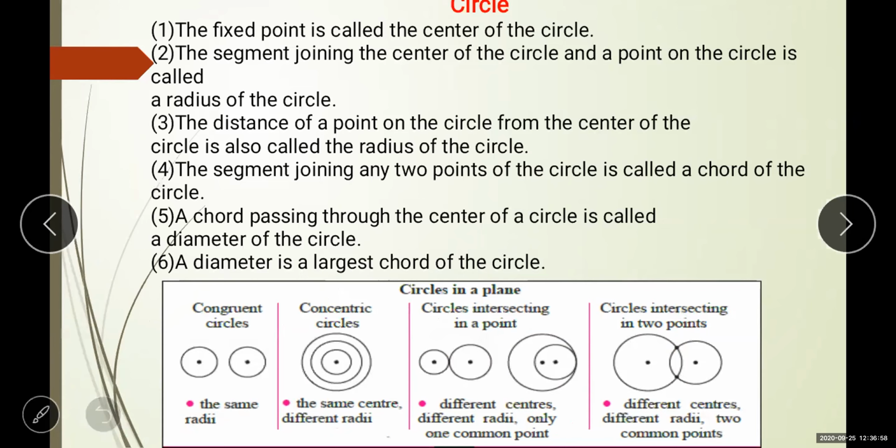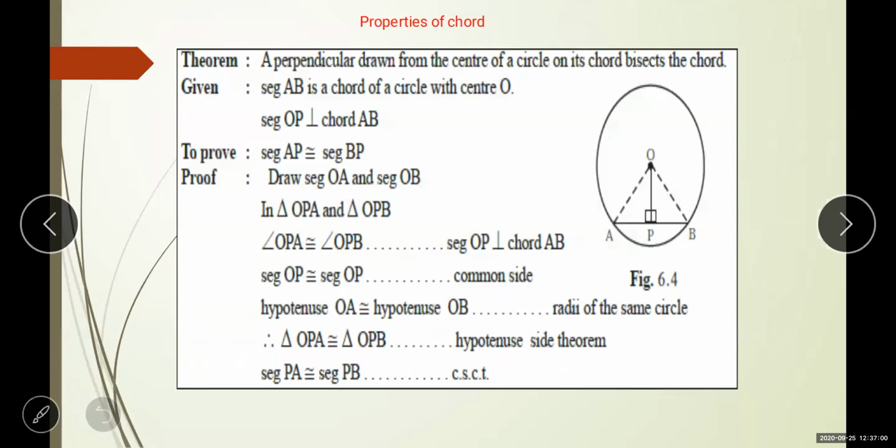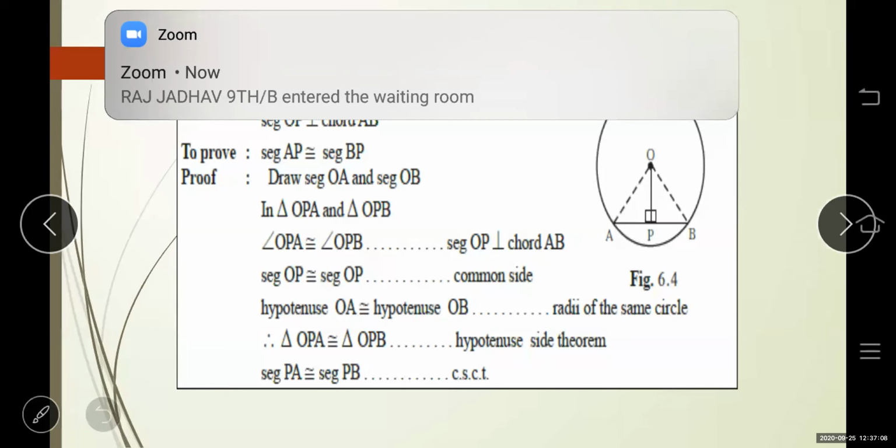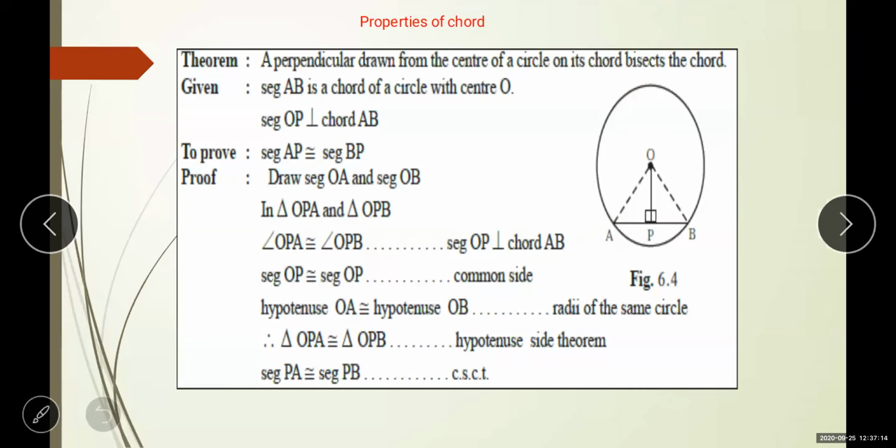Okay, fine. Next, now properties of chord. About the circle, the whole thing is clear. It has a radius, a diameter, a chord, a secant, and a tangent.